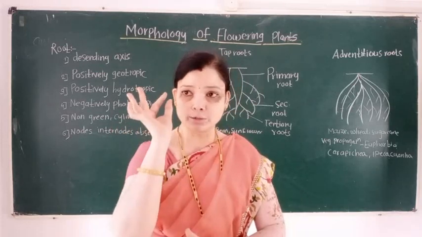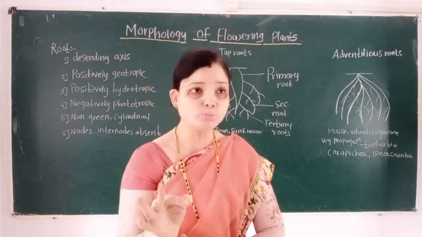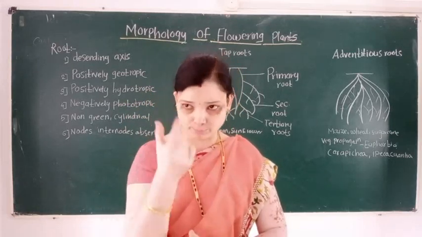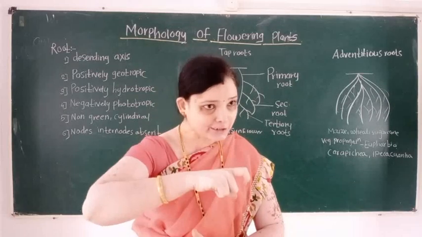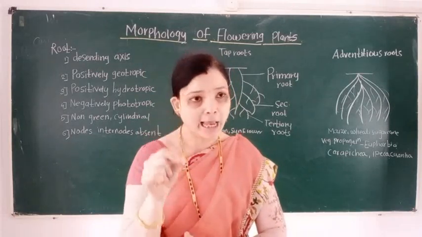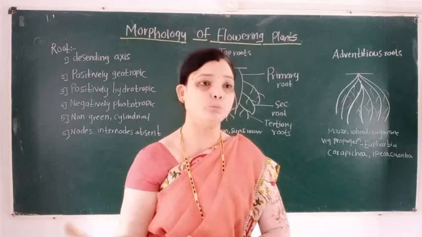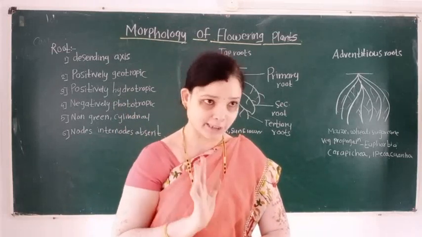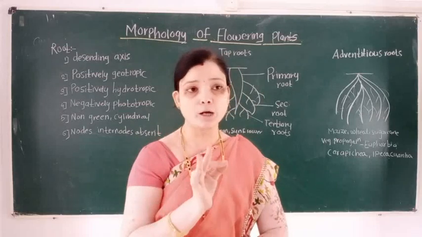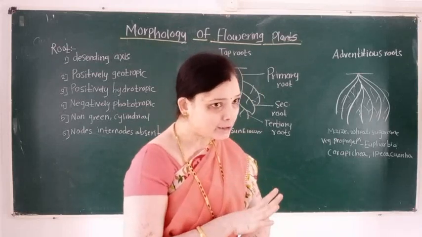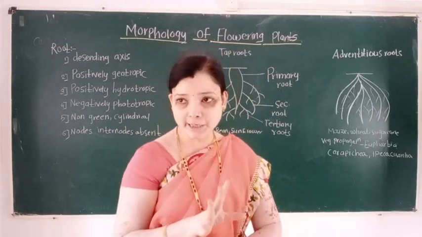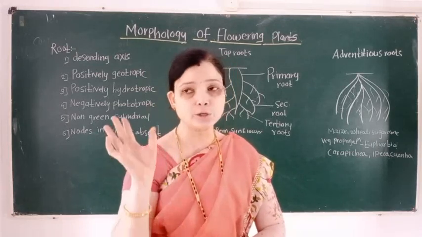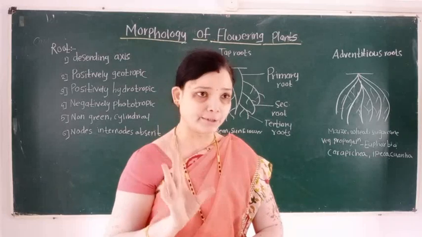Development of root takes place from the radicle of an embryo during seed germination. Roots are non-green in color, cylindrical, and nodes and internodes are absent.